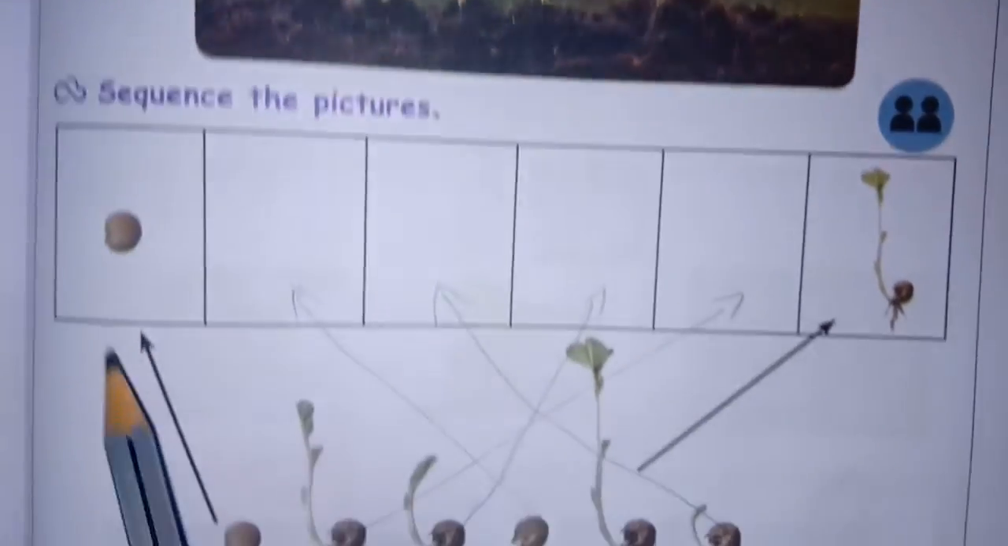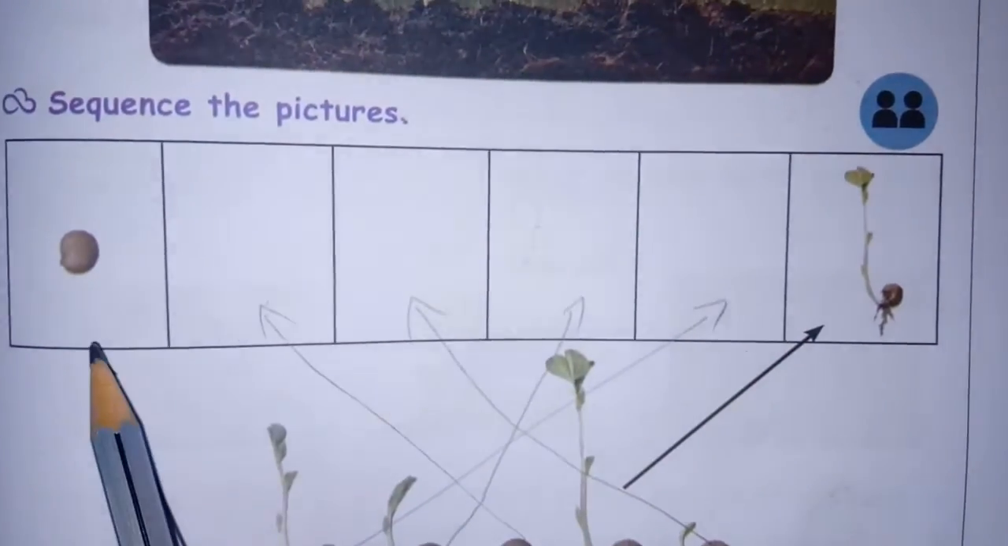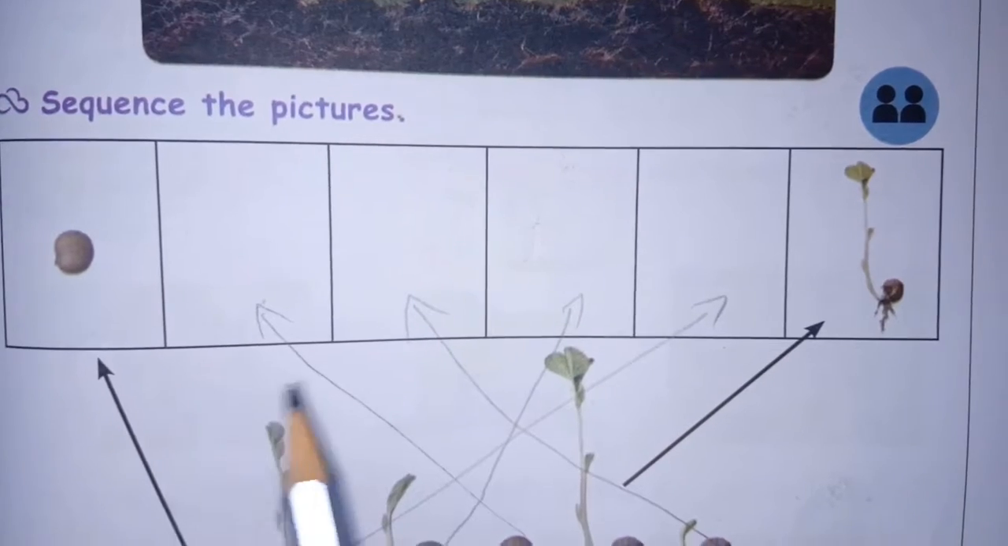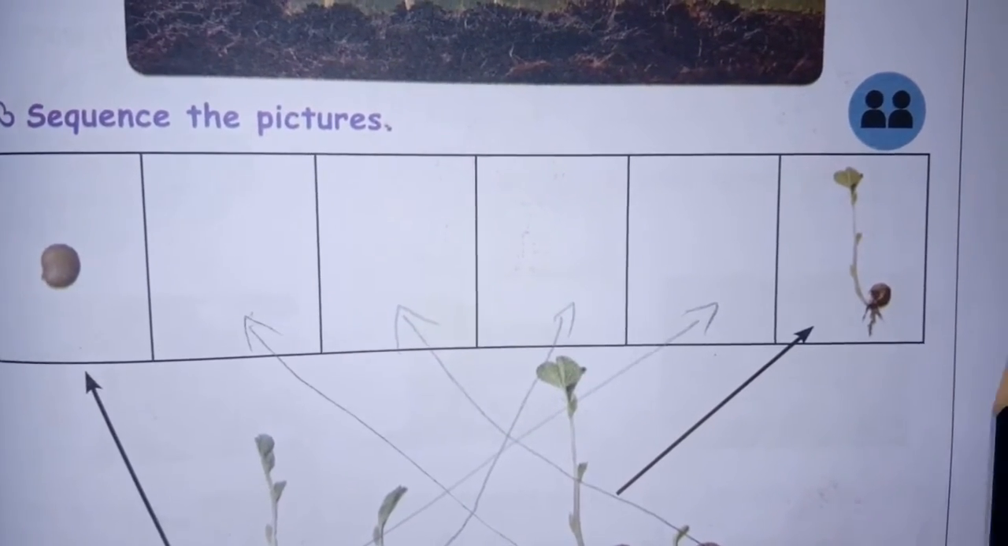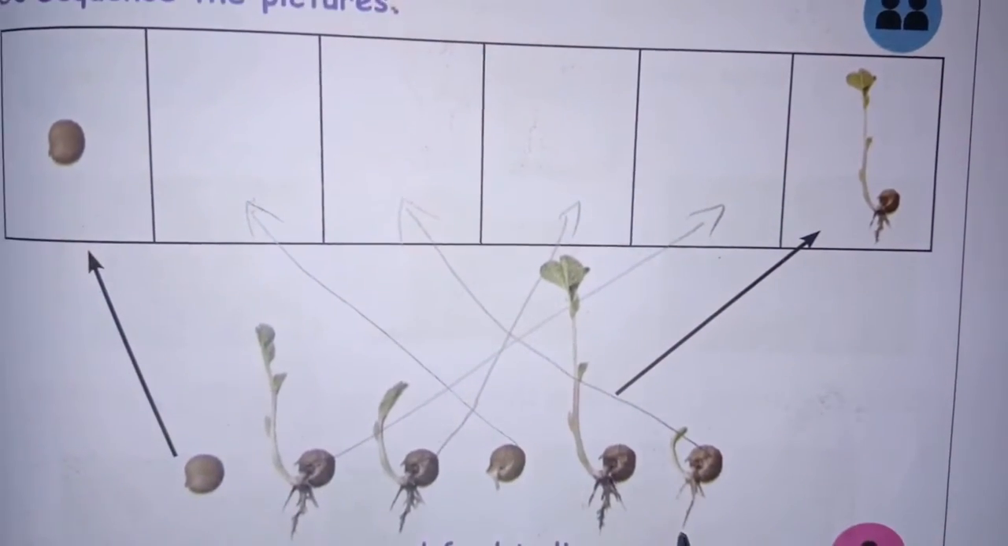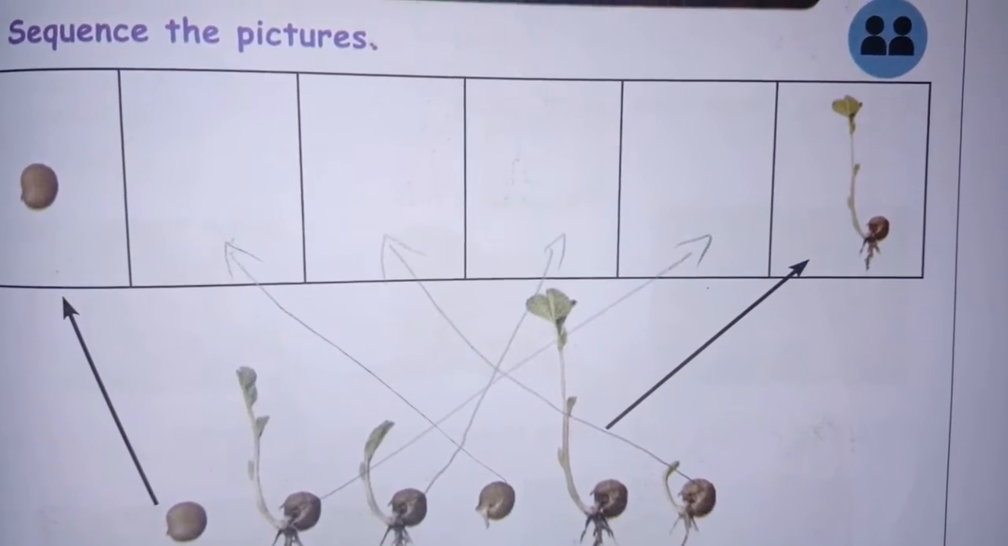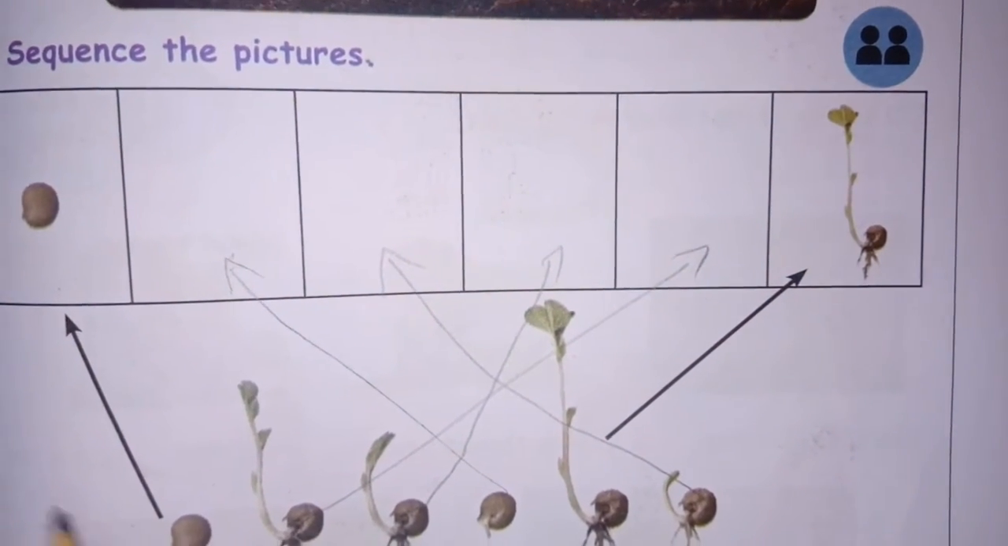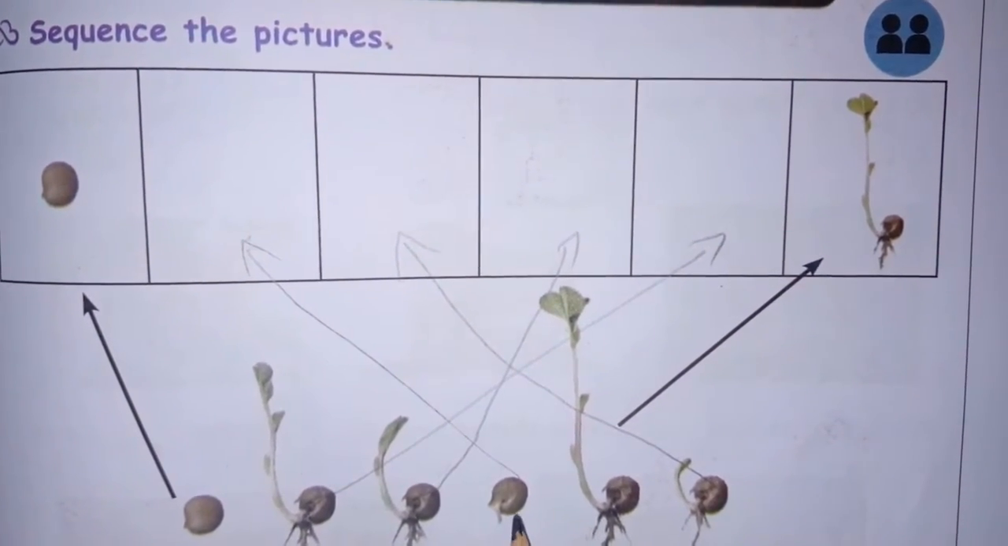Okay, next is sequence the pictures. Here the first and last one are given. First one will be the seed, and then last one, from the seed into one plant that started to grow. In between, whatever steps there will be, you should make it with arrow marks. Okay, so first stage seed, then from the seed it starts to germinate.